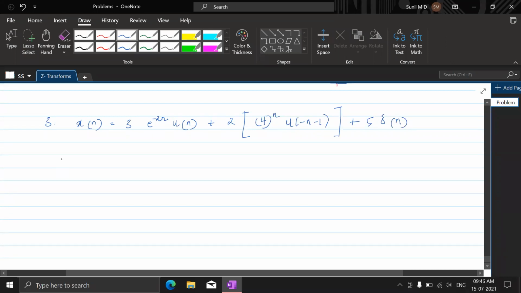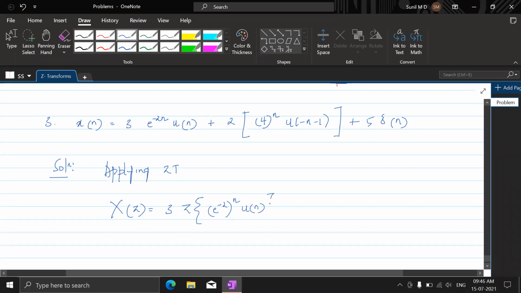So referring to the standard transforms, we need to do this. I'm not writing, we know that and all that. So applying Z transform, I'll directly do that. Applying Z transform, you will have this as x of z. If you apply Z transform on this, it is keeping this out. Applying Z transform on this, we have to adjust this as the standard transform. What is that? E power minus 2 to the power n u of n.